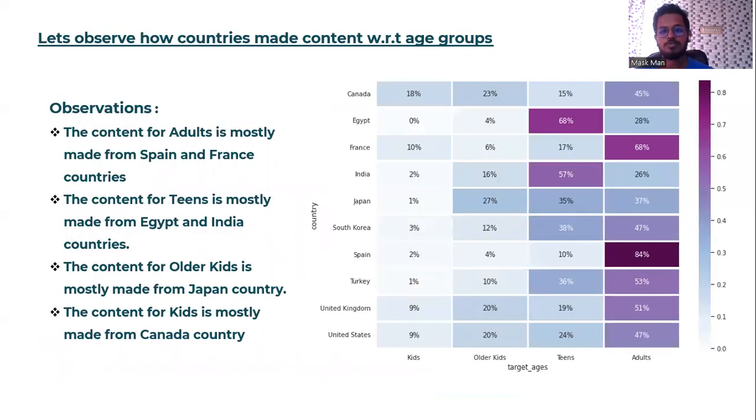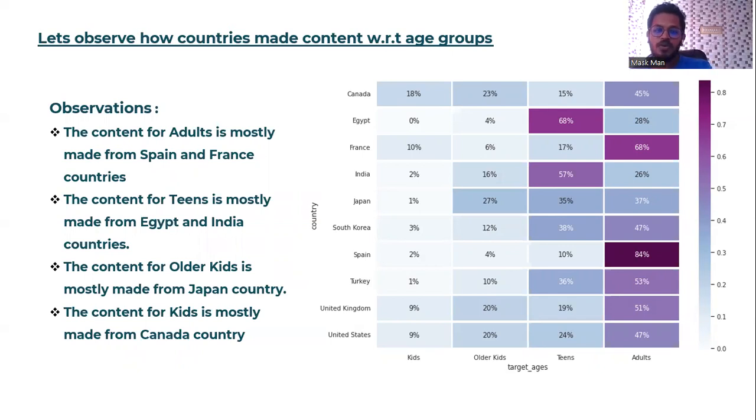And let's observe the relation between two features. Here you can observe the relationship between the country and the target ages. From this correlation heat map, we can observe that the content for adults is mostly made in Spain and France. From Spain it is 84%, and from France, it is 68%. Likewise, the content for teens is mostly made in Egypt: 68% of the content from Egypt is for teens. And you can observe that 57% of the content from India is for teens.